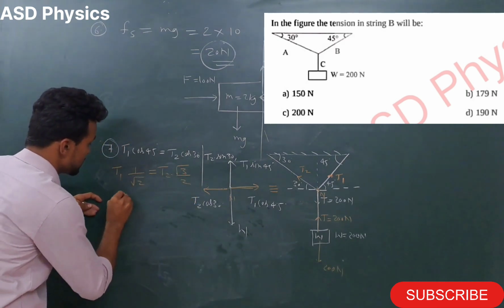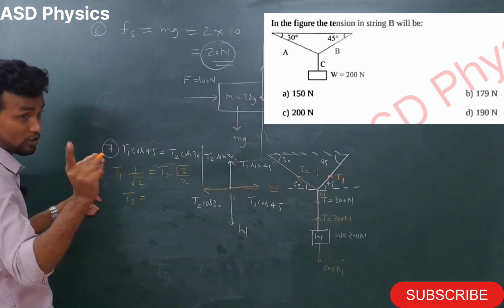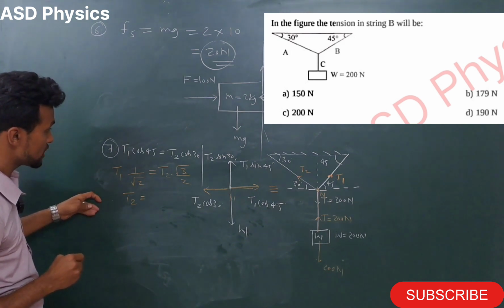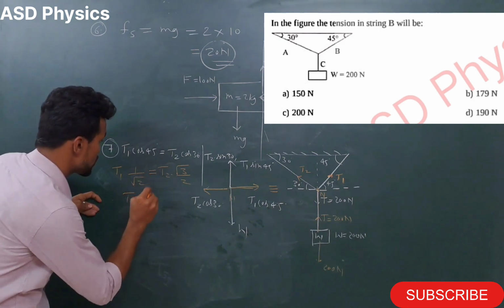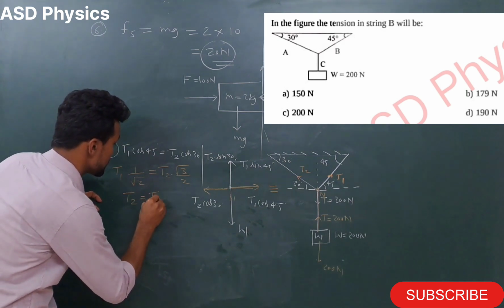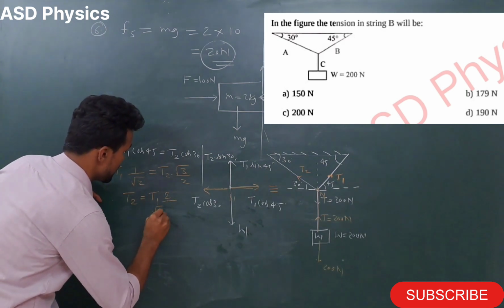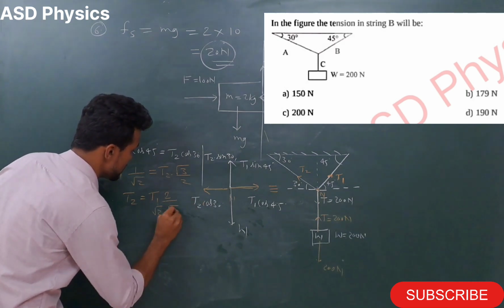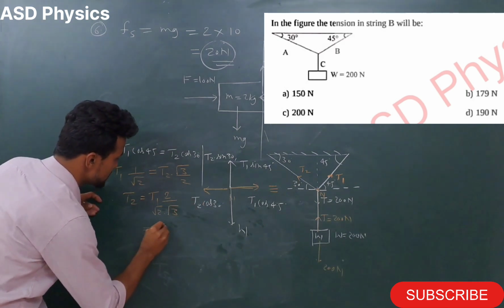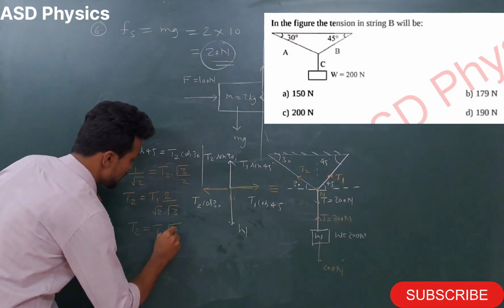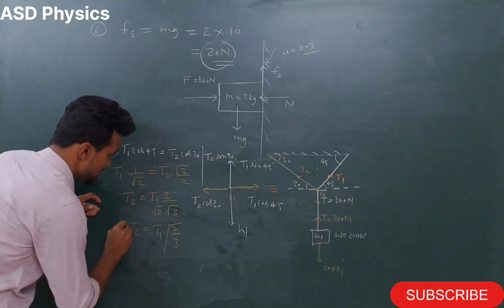So from here T1 will come how much? T1 not, T2. T2 will come how much here now? So T2 will come here, see, T1 into 2 by root 2 into root 3. Okay, so my dear students, if I will simplify this, T2 will come T1 root 2 by 3. This is the T1.